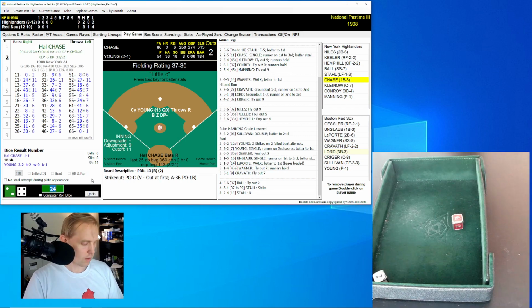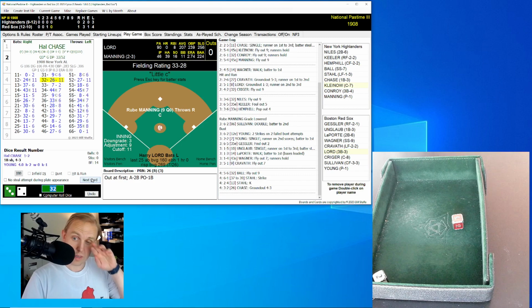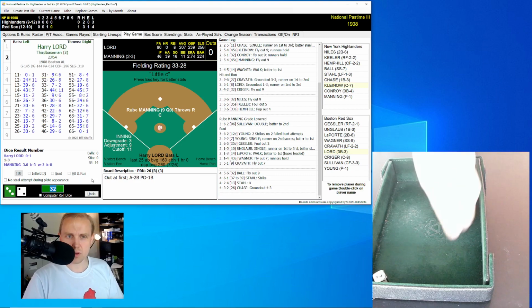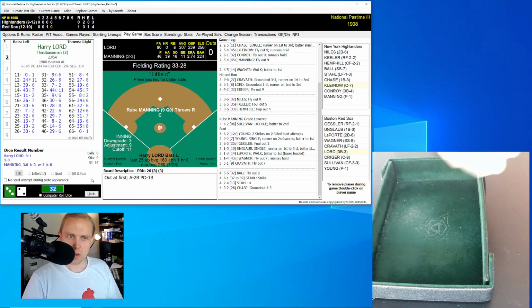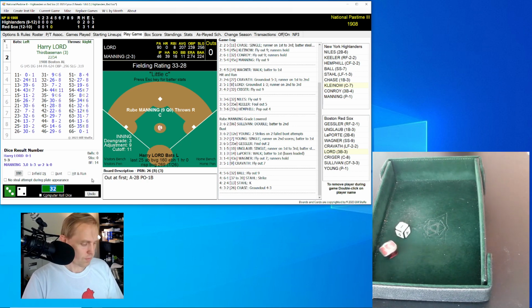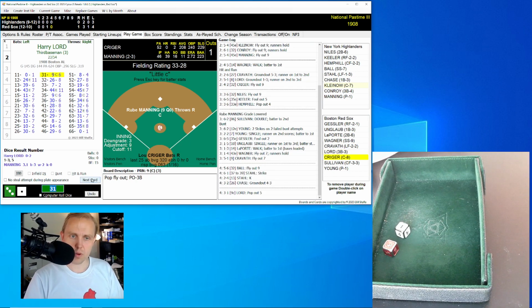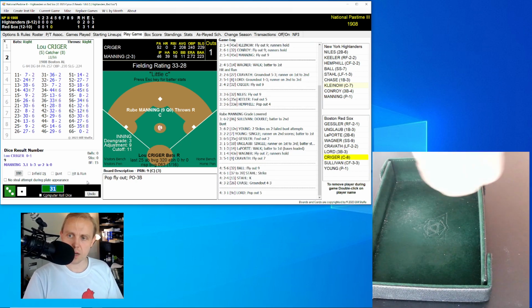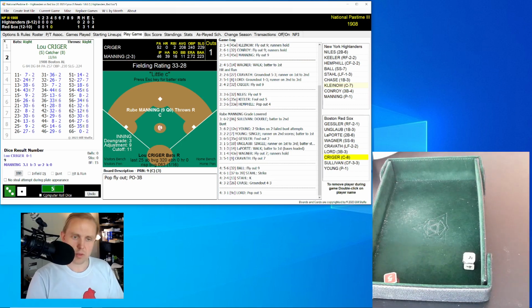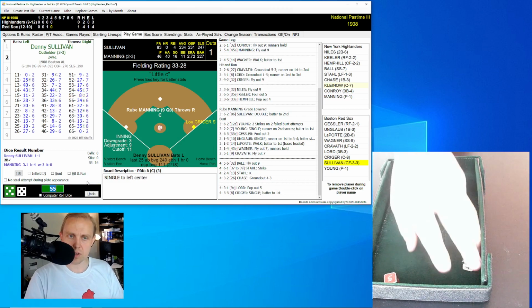Here's Hal Chase. Chase rolls a 32 for a 26. It'll be a ground ball to Laporte. Throws to first. And we go to the bottom of the 4th. Harry Lord is up there now. Roll for Lord is a 31 for a 9. Pop up over the left side. Third baseman Conroy's got that for the out. 1 away. Lou Krieger now rolls a 55 for an 8. That's a single to left center field.